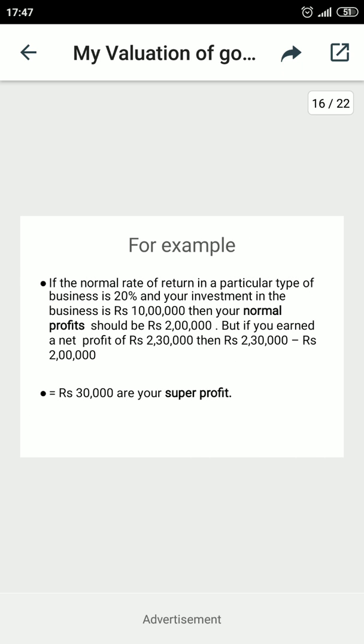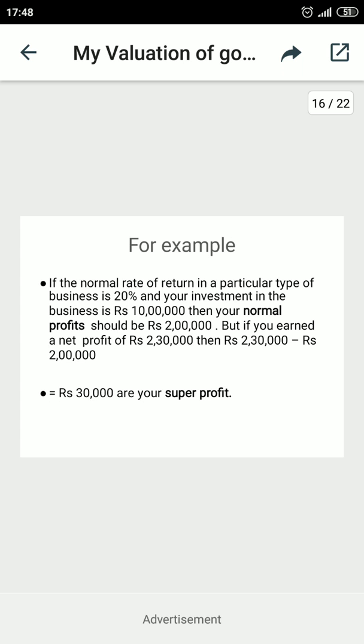Now come to one example. In the example, the normal rate of return is given as 20% and the capital investment is given as 10 lakh. Now you may observe here that the net profit is given as 2 lakh 30,000. It means in our formula step number 1 we identify the actual profit, 2 lakh 30,000, given in the question. Number 2, calculate normal profit, which means the 20% is to be applied on the 10 lakh, meaning the capital investment multiplied by the normal rate. Then the answer is 2 lakh.